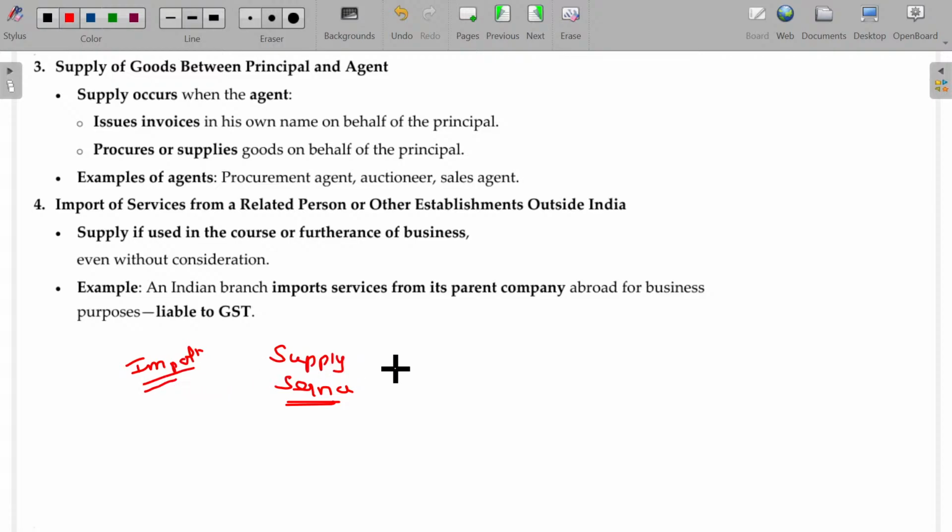Supply of services, consideration, purpose, business or furtherance of business. Now here, of course, it is import of supply of service. Consideration is there, whether the business or furtherance of business exists or not, no problem. This will be supply only.